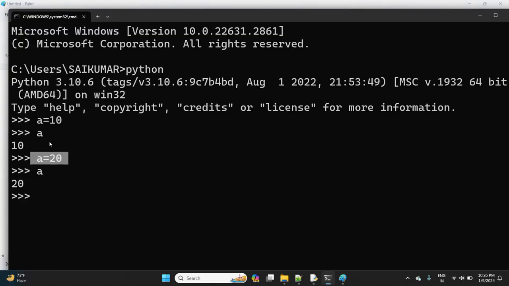Here a is equal to 10 will have some memory. So when a is equal to 20 is executed, the PVM, Python Virtual Machine, is going to delete this useless object to increase the performance of the application.